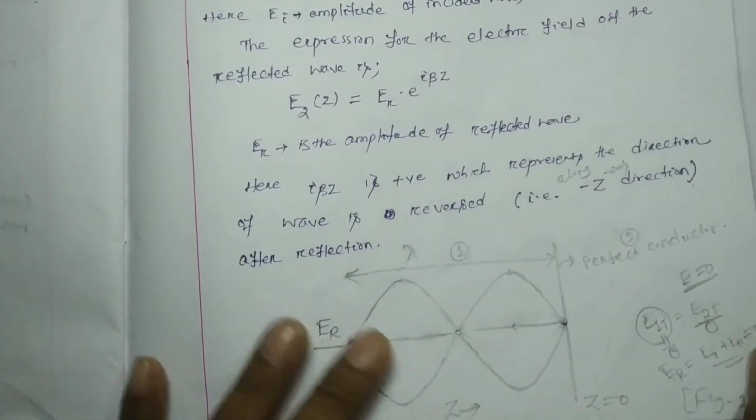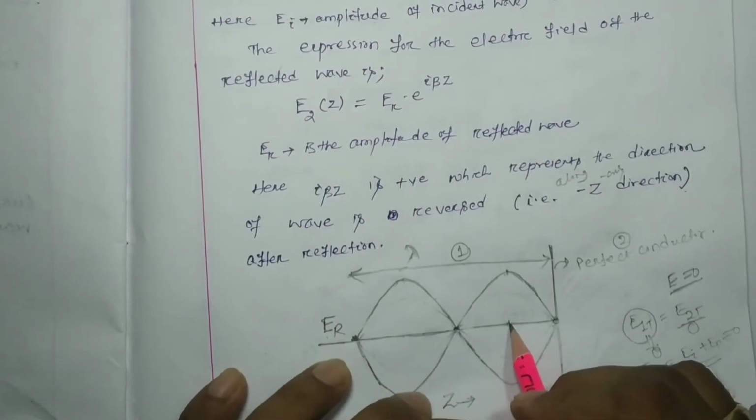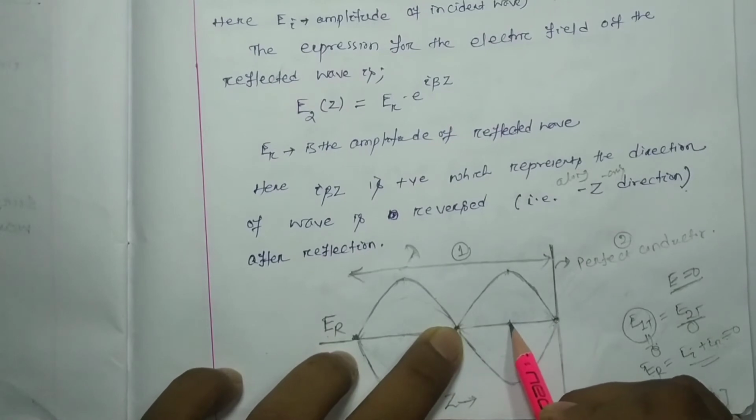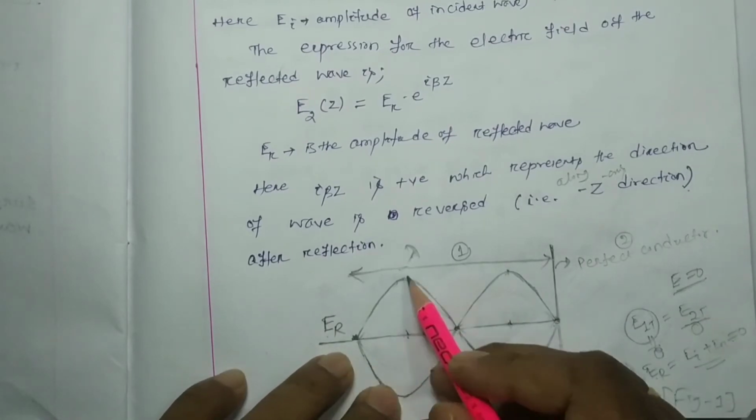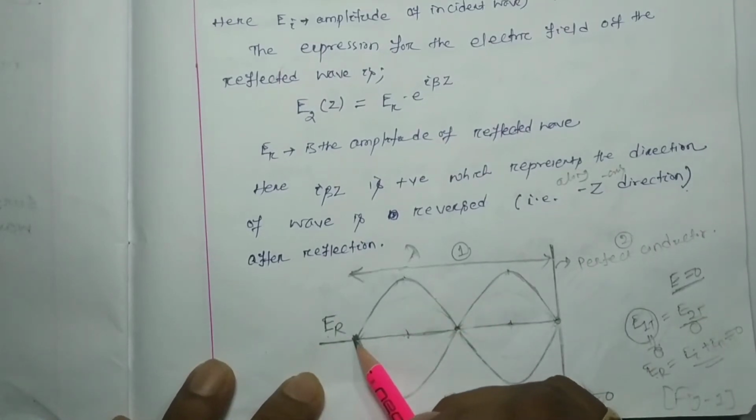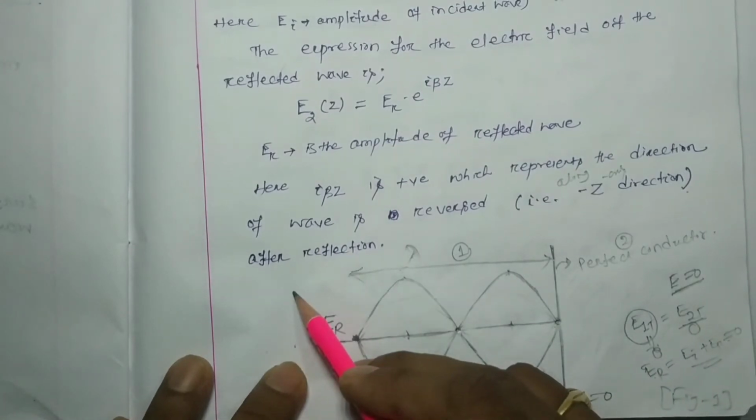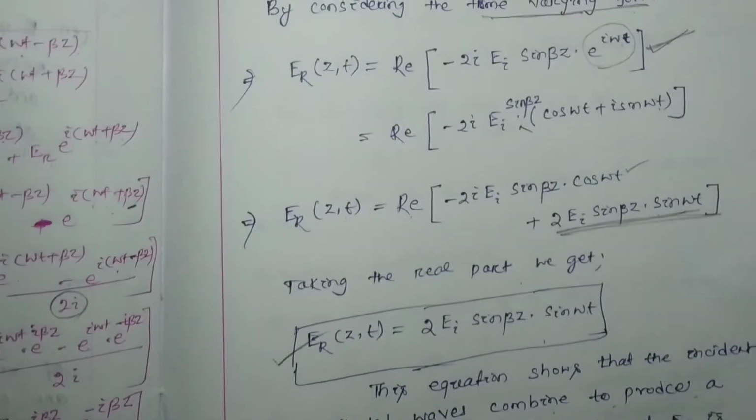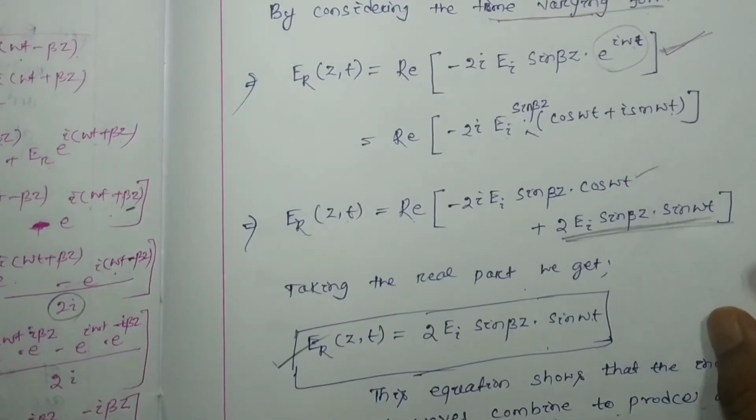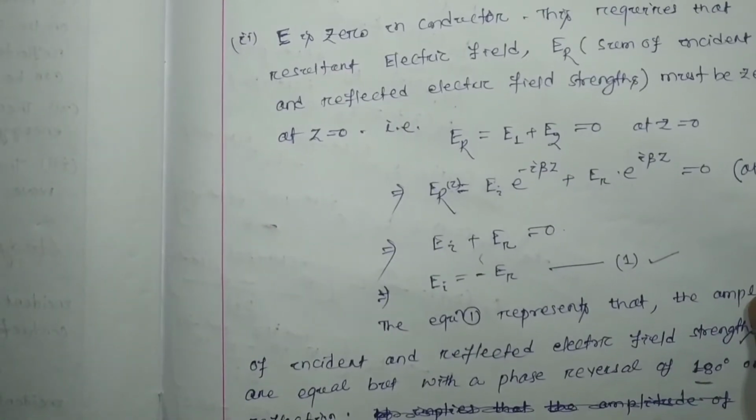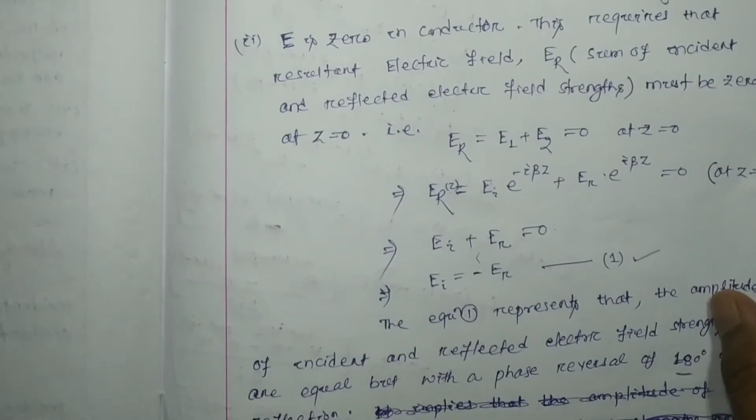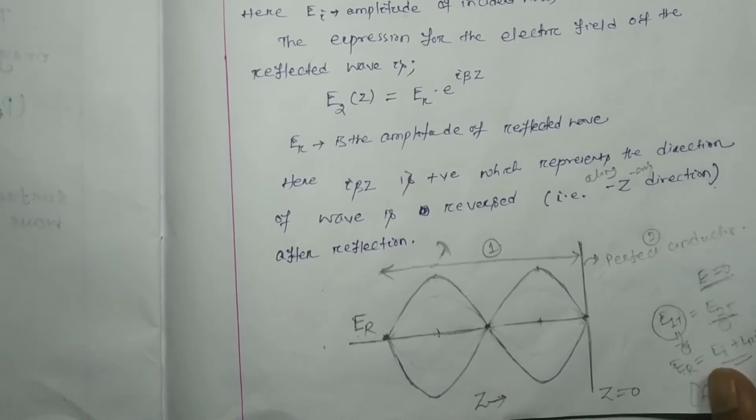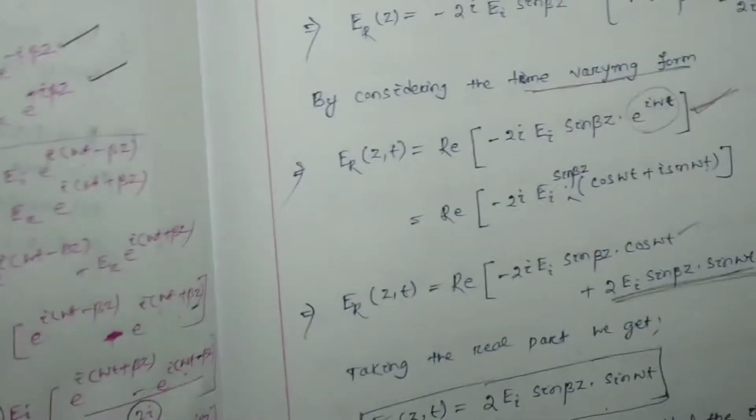So here you can see pi by 4 maxima, again this is 2 pi by 4. See, this is pi by 4, 2 pi by 4, 3 pi by 4, also we got the maxima, 4 pi by 4 we got minima, 5 pi by 4 also we are going to get the maxima. Okay, so this is the variation of the resultant wave after reflection, the resultant electric field after reflection from a perfect conductor. Now we are going to go for the magnetic component.